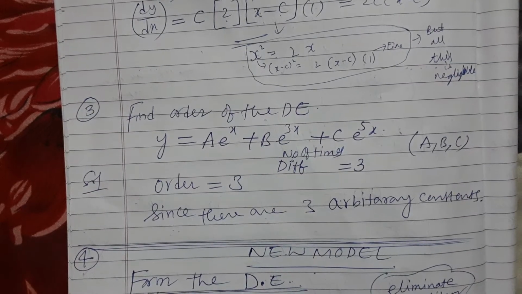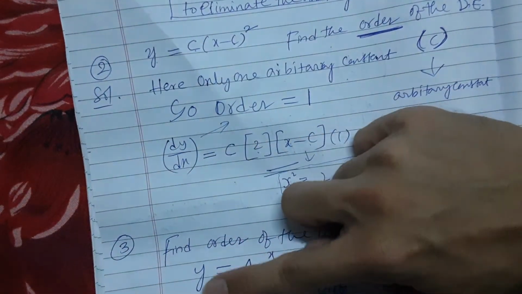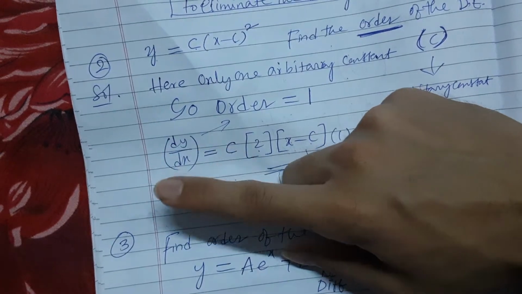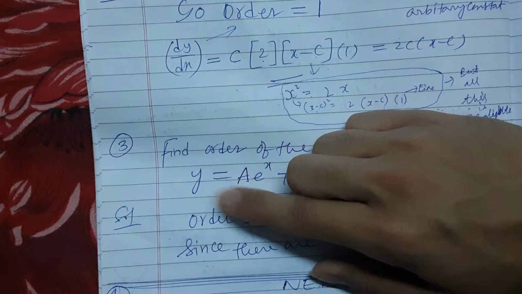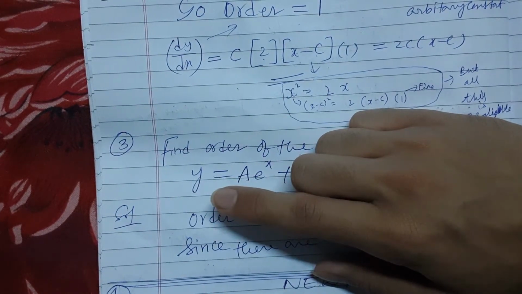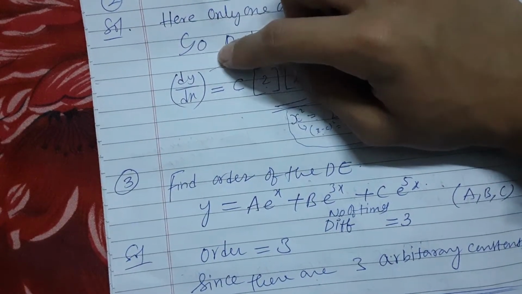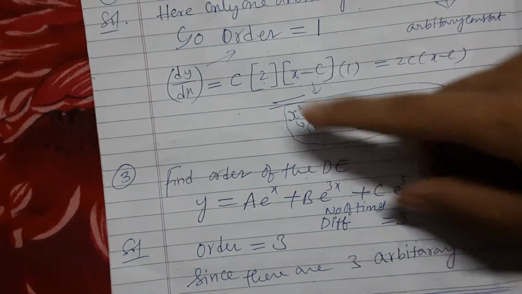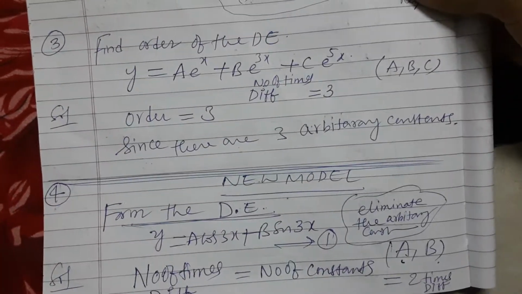Why waste time by doing differentiation of this again? We know what we will get after differentiating y 3 times. We'll get d to the power 3 y by dx to the power 3. That is what we will get. So what is the power of d? The order will be 3, since there are 3 arbitrary constants.